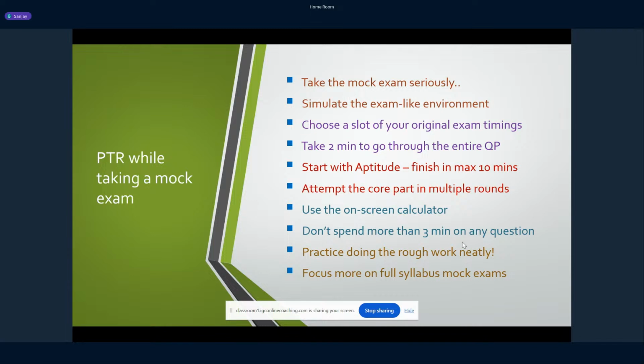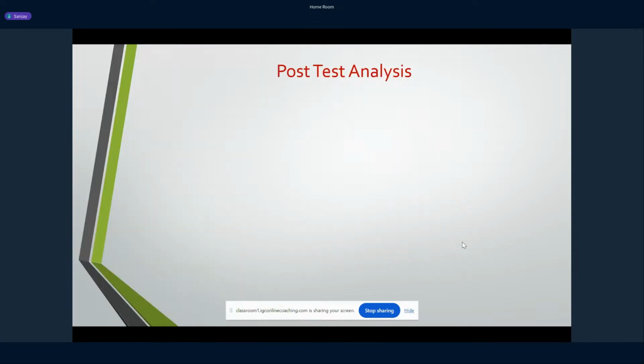So is the frequency of tests enough? The more tests you take, are you going to get the benefit out of it? Not really. It's not the frequency of tests that matters, but rather the post test analysis. Say you have taken only 2 to 3 mock tests, and you do a proper, thorough post-test analysis, that will be meaningful, and that will actually shape your preparation much better.